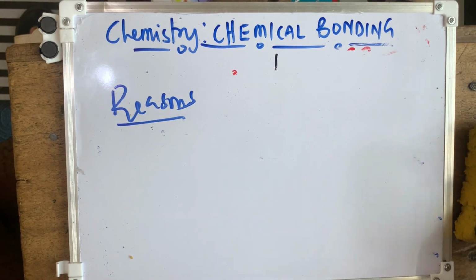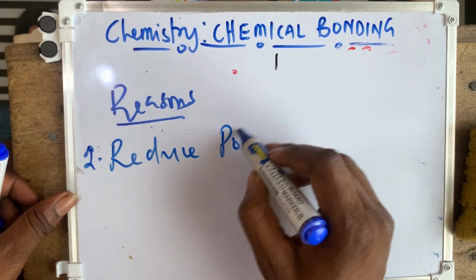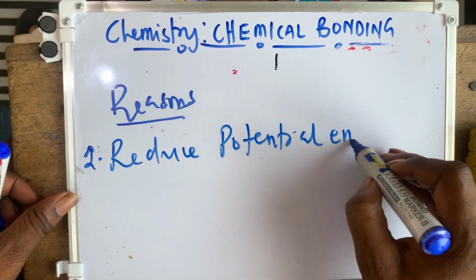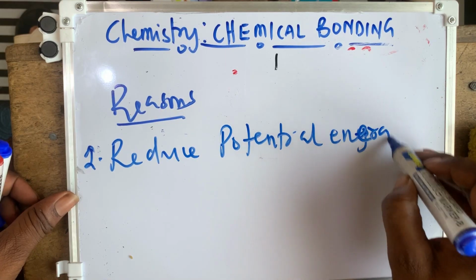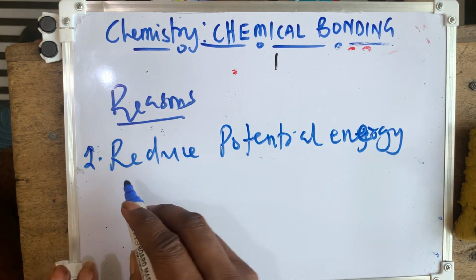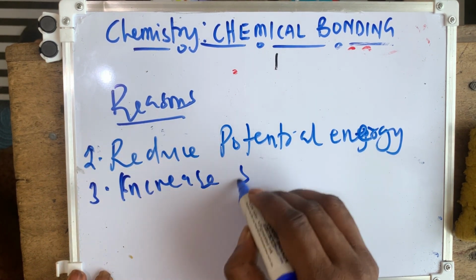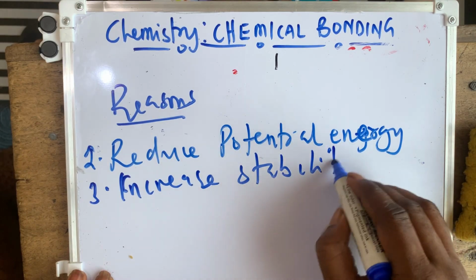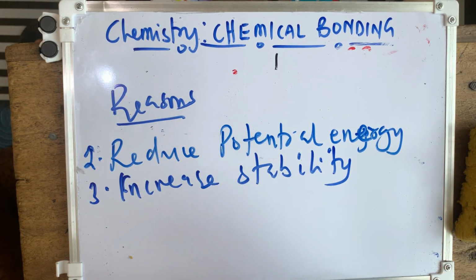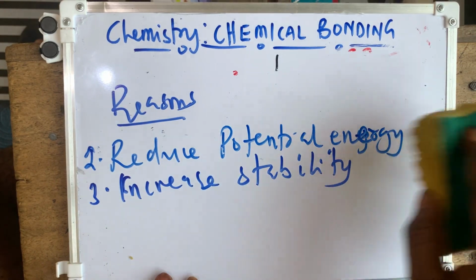The second reason for chemical bonding is to reduce potential energy. The reduction of the potential energy leads to the third point, which is increased stability. I'm going to explain these two points together.